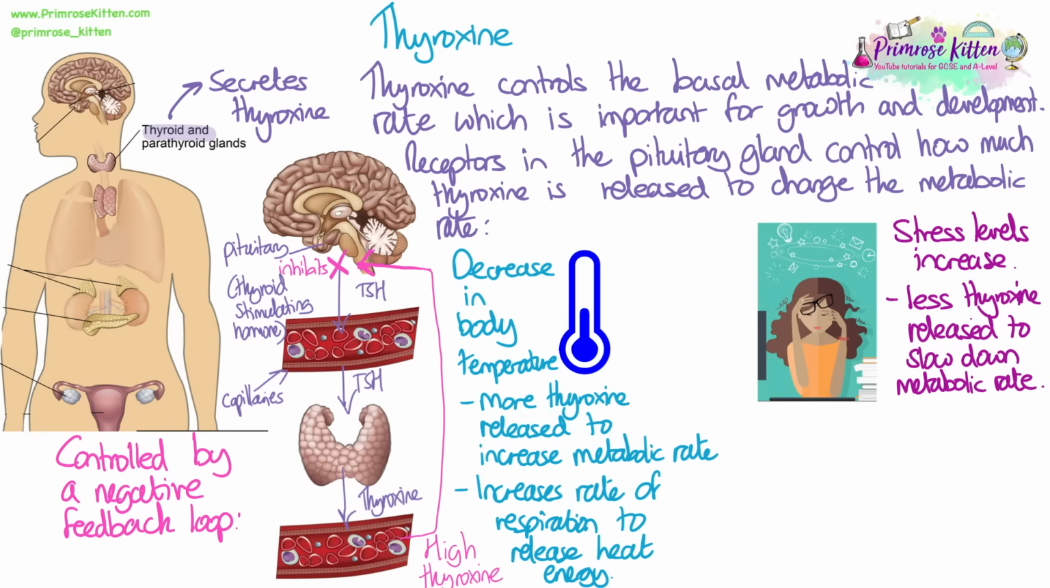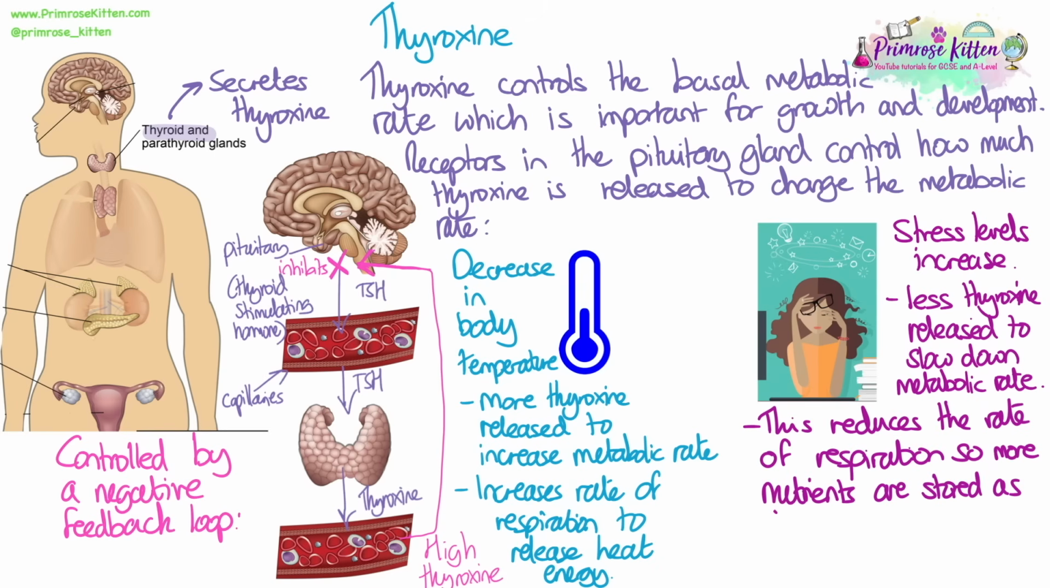Increasing stress levels cause the pituitary gland to release less TSH, which means less thyroxine is released and the metabolic rate is slowed down. This reduces the rate of respiration, so more nutrients are stored as fat.